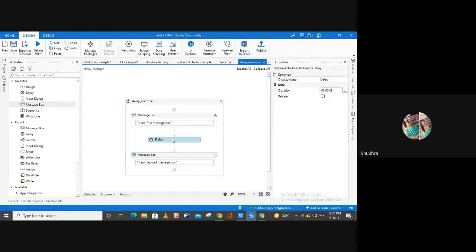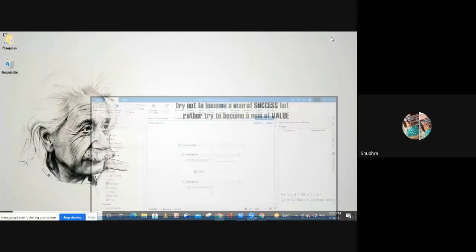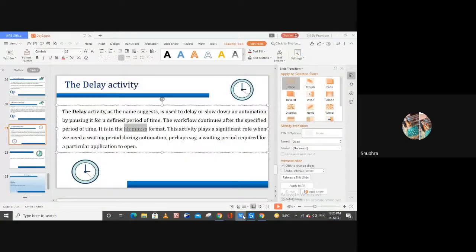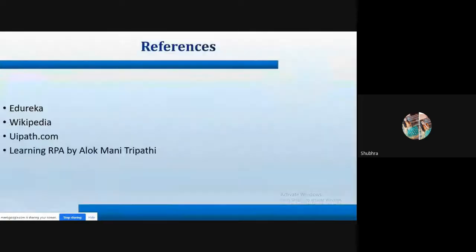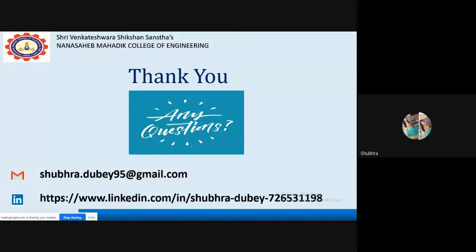Similarly, if you want to provide a 5 minutes delay, the expression you can write like 00.05.03, meaning a 5 minute and 3 seconds delay, right? So this is how you can use your delay activity. These are the differences, and this is all from my side for today's session.